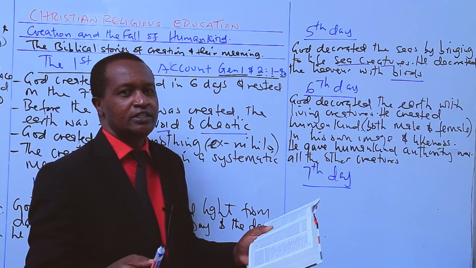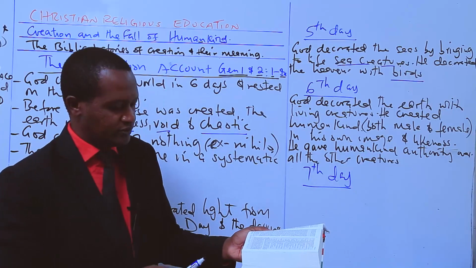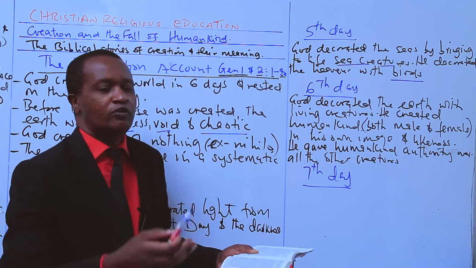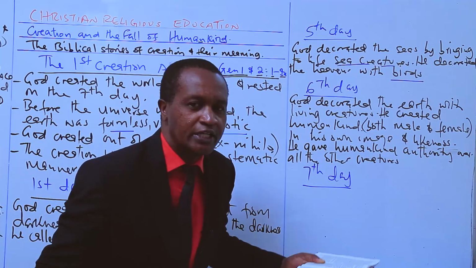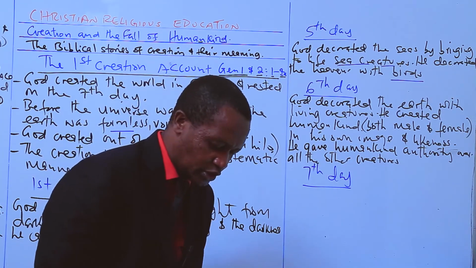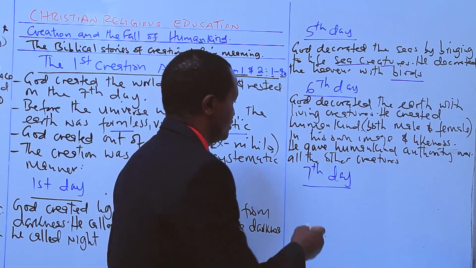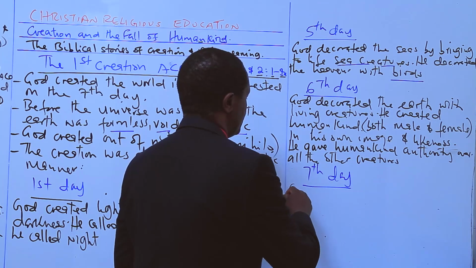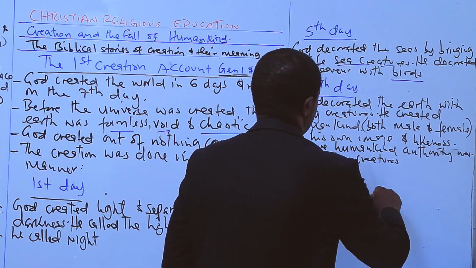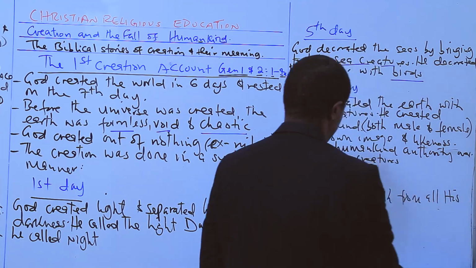So you can see, candidates, God took a break on the seventh day from all his work. God rested on the seventh day. Or in other words, God rested. We can write, on the seventh day, God took a break from all his work.